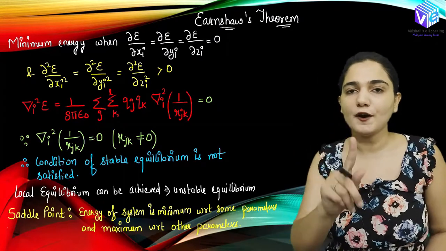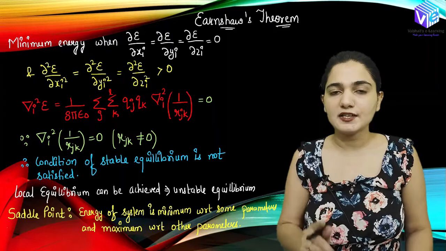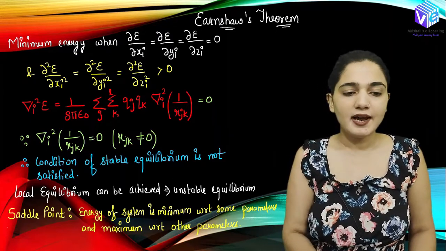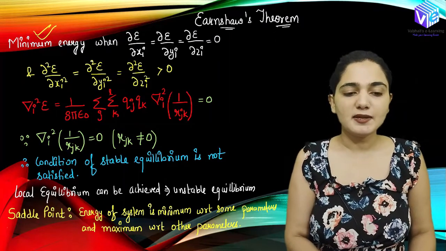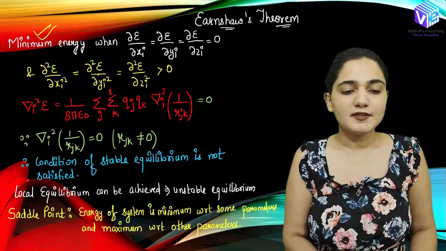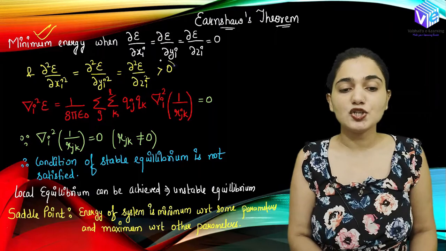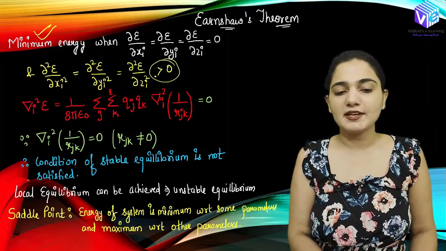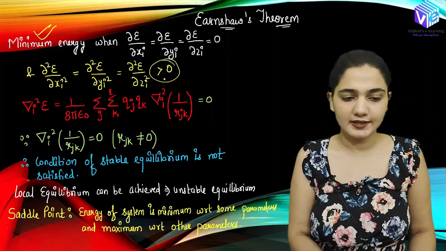That is, the first order differentiation is 0. When the first order differentiation is 0, it can be a maxima or minima. Now I have to consider the minimum energy. For the minimum energy, del square E by del x square, del square E by del y square and del square E by del z square should all be greater than 0 only. So for the minimum energy point, the second order differentiation should be greater than 0.